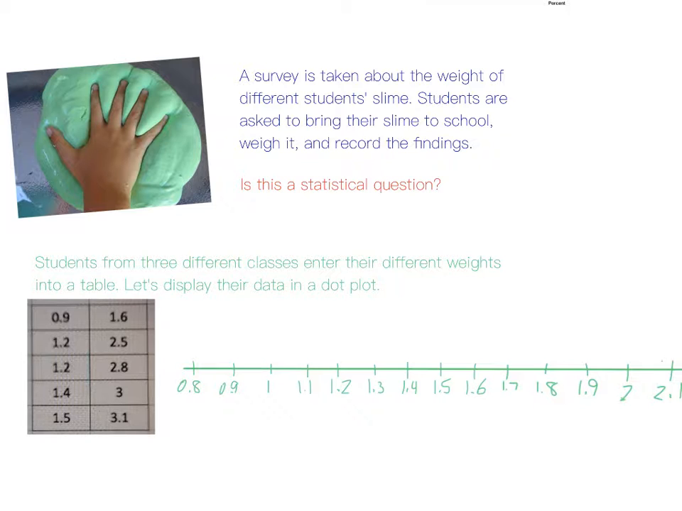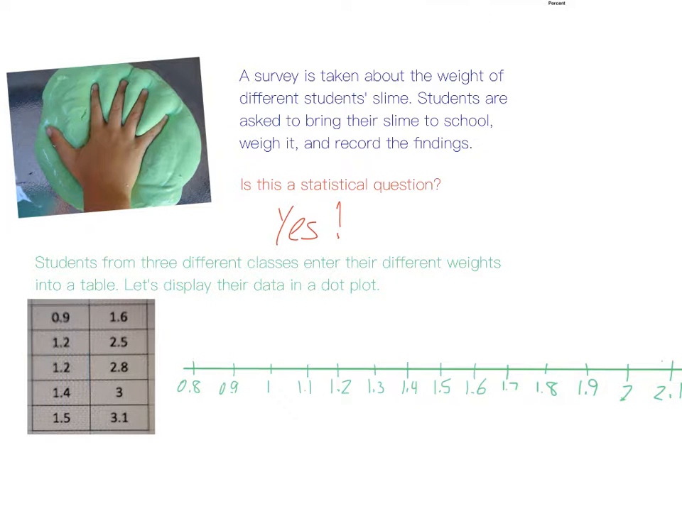Well, if everybody followed the exact same recipe, then I suppose maybe it wouldn't be statistical, because everybody would have the same amount. But I'm sure all y'all have different types of slime, different colors, different amounts of borax versus glue. So yes, it's a statistical question, because different students probably have slime that weighs different amounts because they use different recipes.